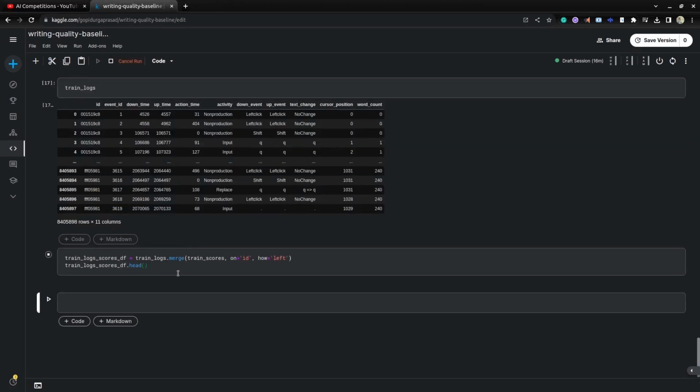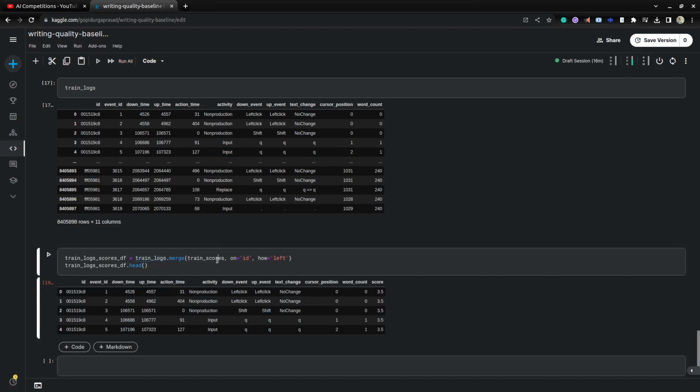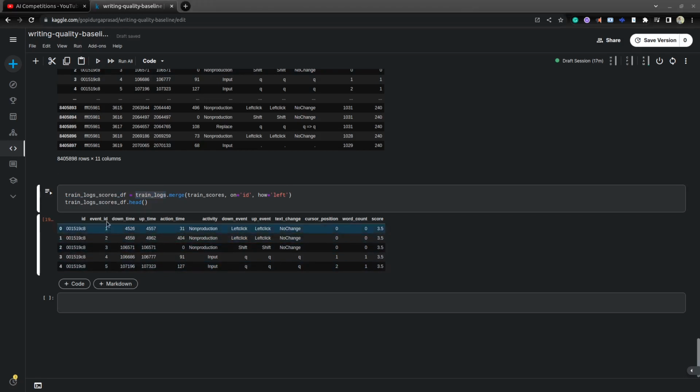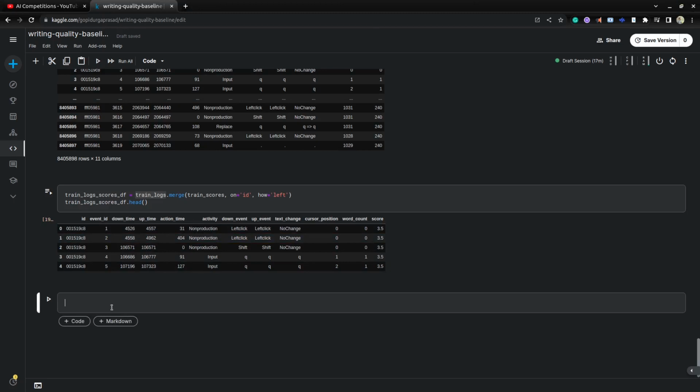So here I am merging train scores to train logs. If you see the train log scores df.head, here I'm merging based on the id. You can see the scores for each id they provided. Based on the event ids it's repeating, so we have to somehow aggregate this event id column, so we can get the corresponding score for each id.